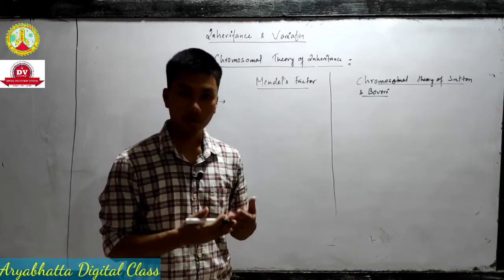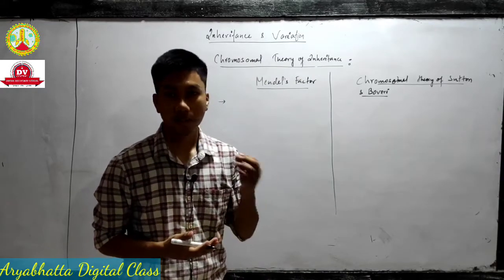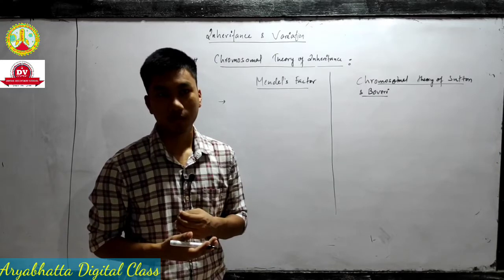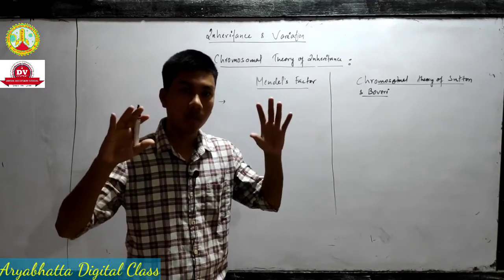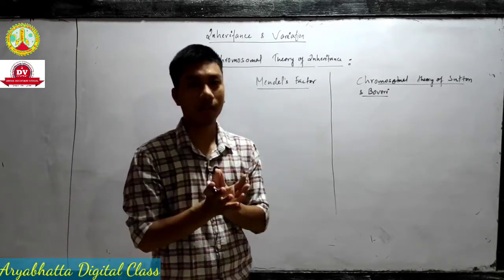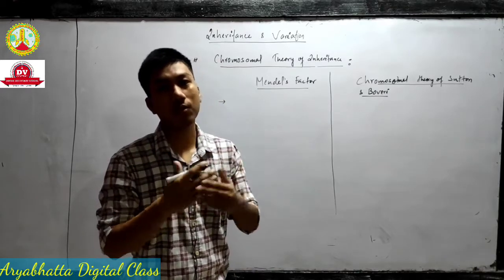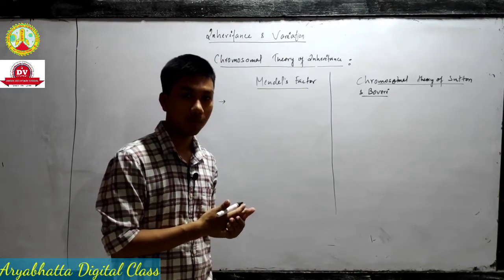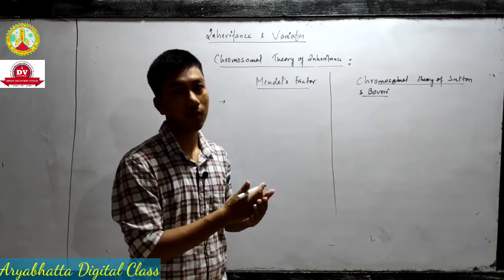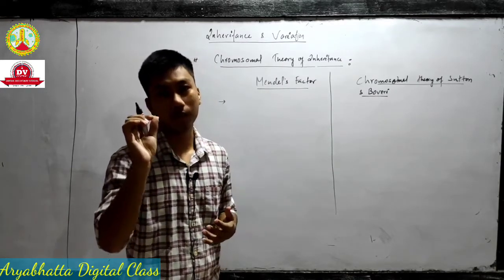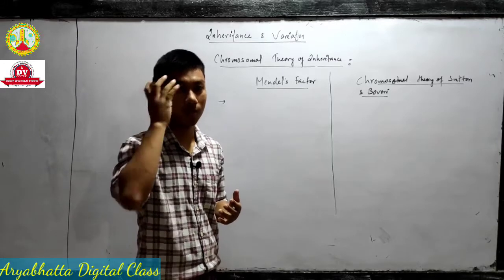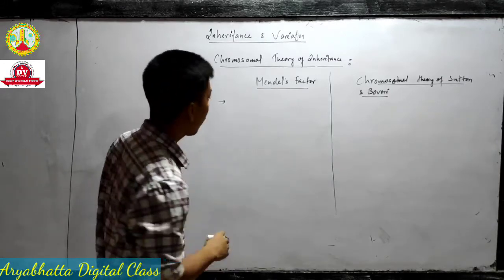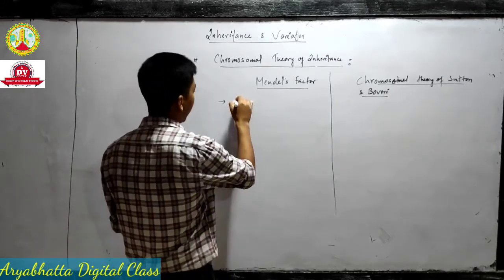Mendel called gene a discrete unit or factor. He just gave us some imaginary thing that is passed from generation to generation, because he was a mathematician by profession, so he called it a unit that is passed from generation to generation.